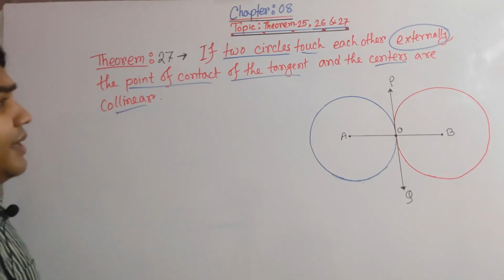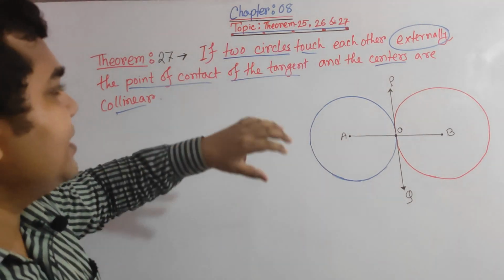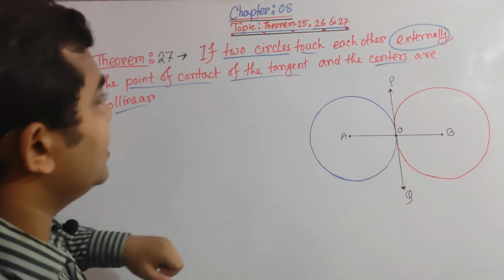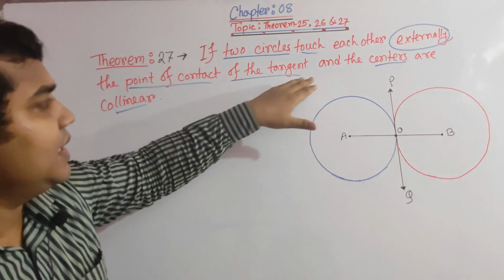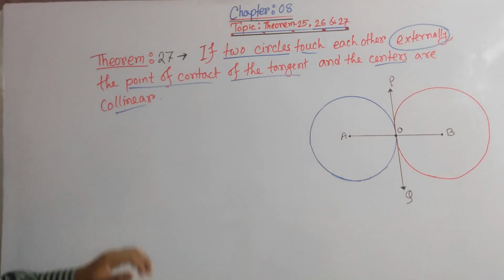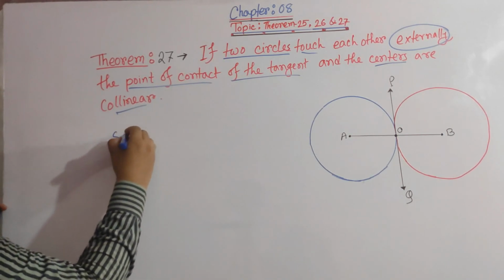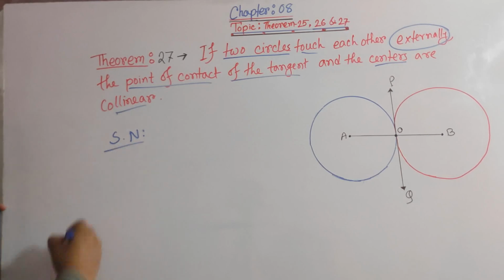In this theorem, it is talking about two circles touching each other externally. The points of contact of the tangent and the centers are collinear. So our specific nomination should be what?